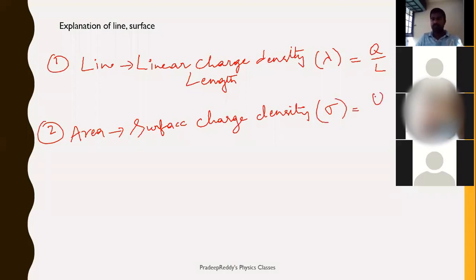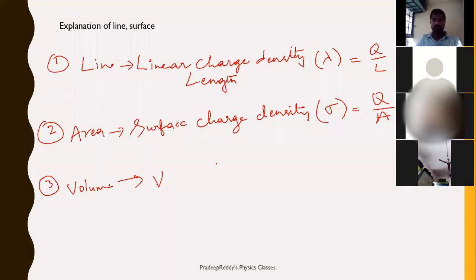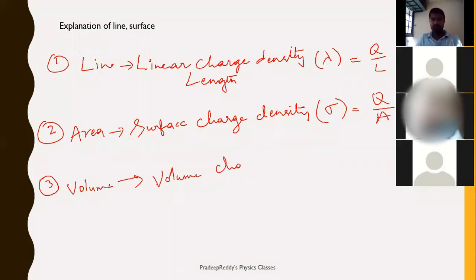This gives you Q divided by area A. And the third is volume charge density. Volume charge density is denoted with rho, which is equal to Q divided by V. So linear charge density lambda, surface charge density sigma, and volume charge density rho.